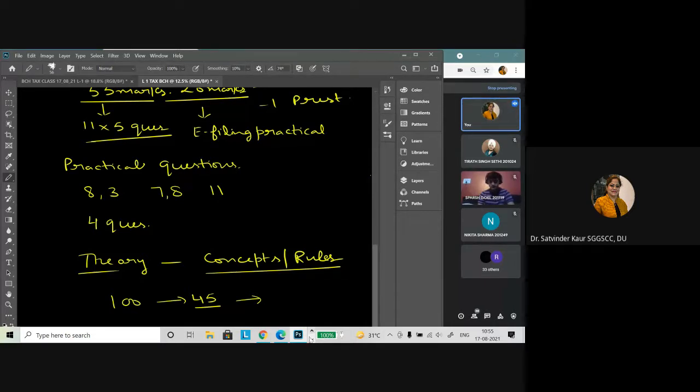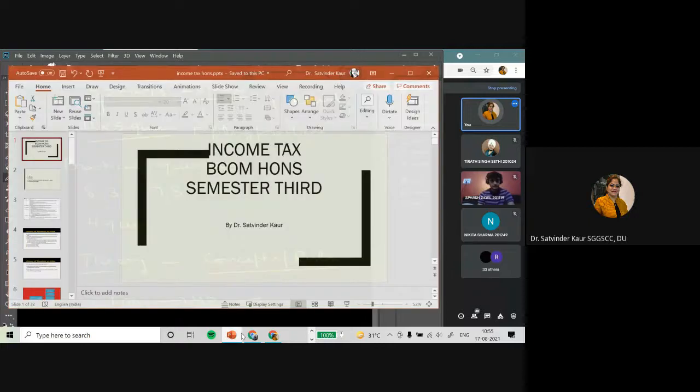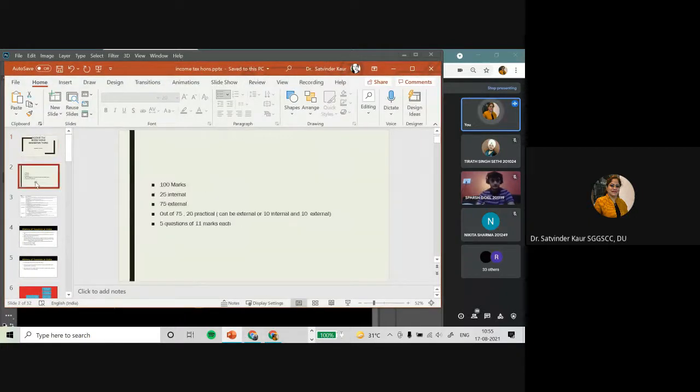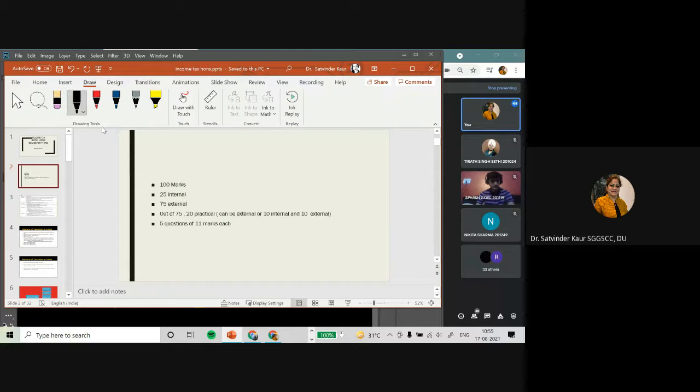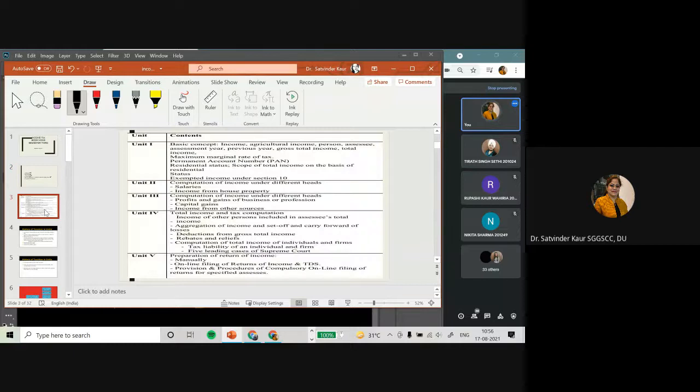That's it. If we go as per this presentation, 100 marks are the total value, then 25 marks would be internal and 75 marks would be for the external paper, and out of the 75 marks there will be 20 marks for your practical paper, that is, the e-filing of returns. Now, if we talk about the course of income tax, earlier it used to be very lengthy and a lot of things were included.